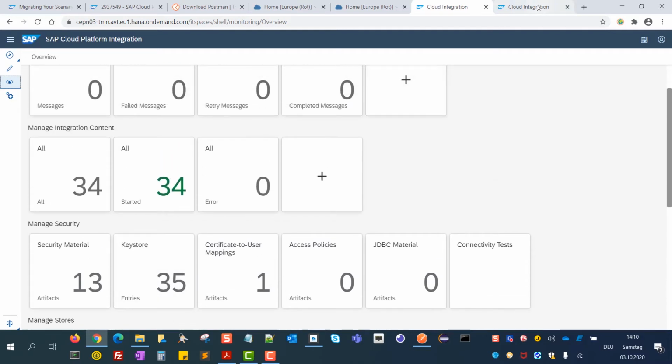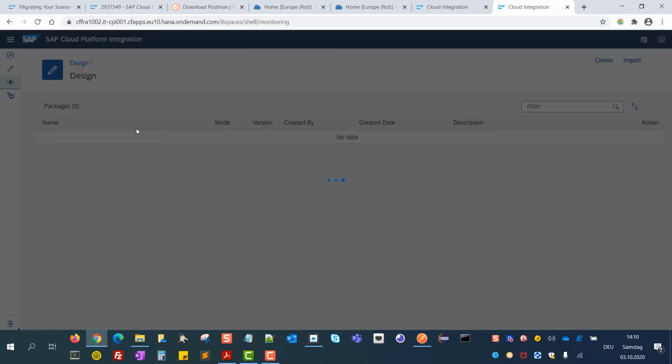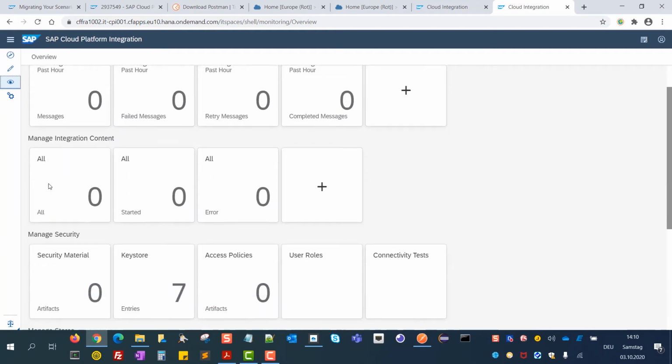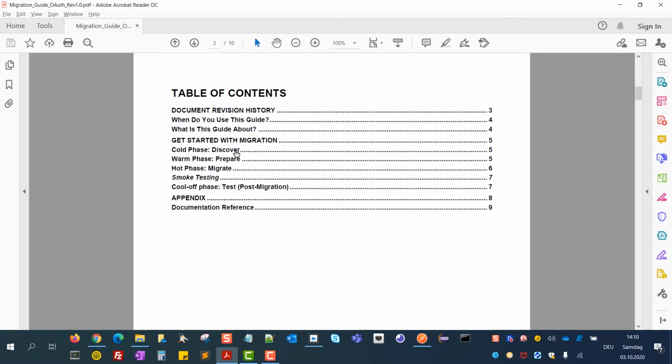Now let's jump to the Cloud Foundry tenant, which is this one. And as you can see, there is no package available yet. And also if we check the operations view, there is nothing deployed and nothing available except of the SAP pre-delivered certificates.